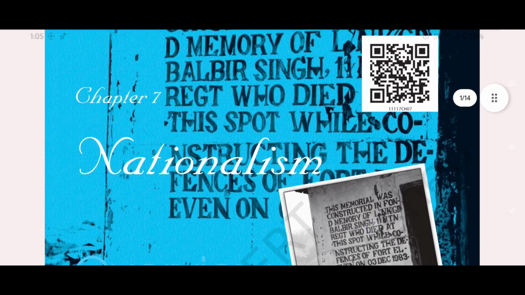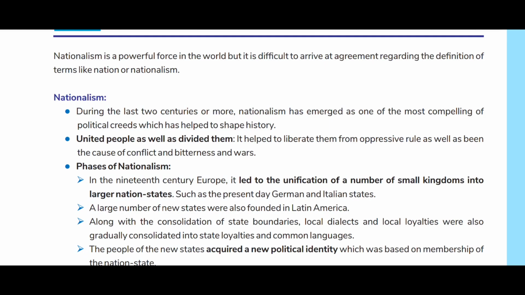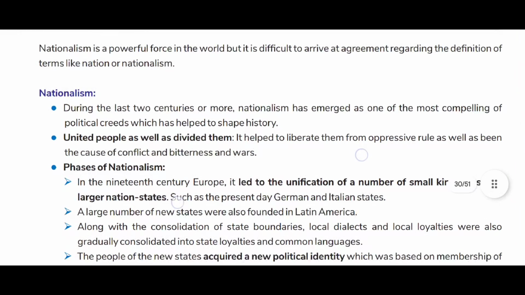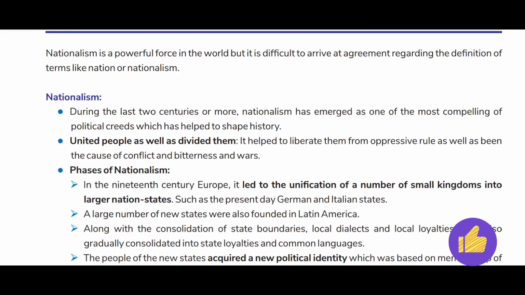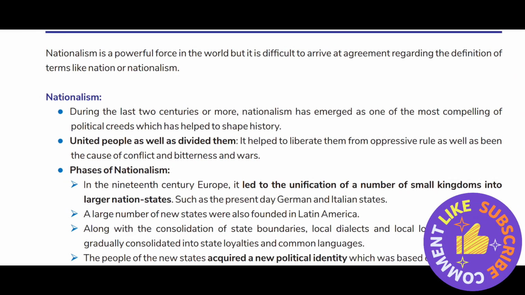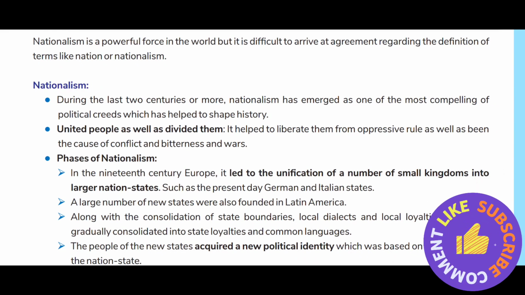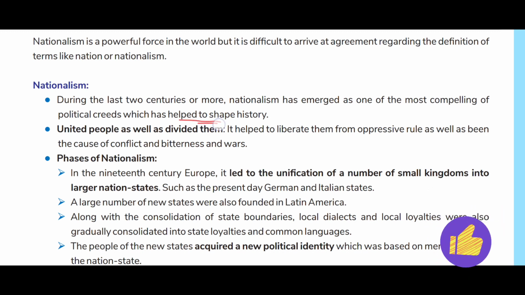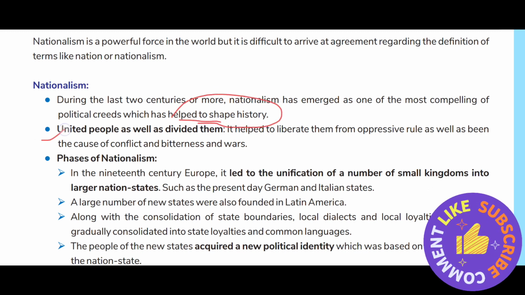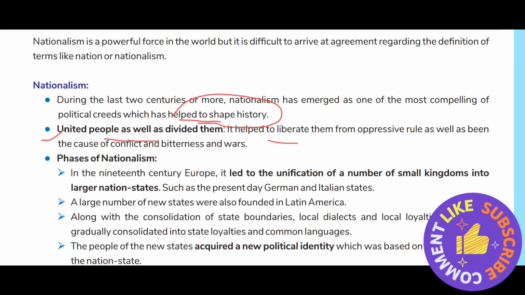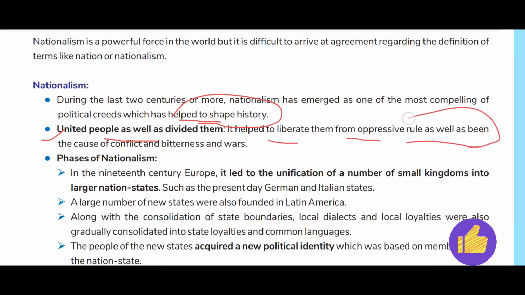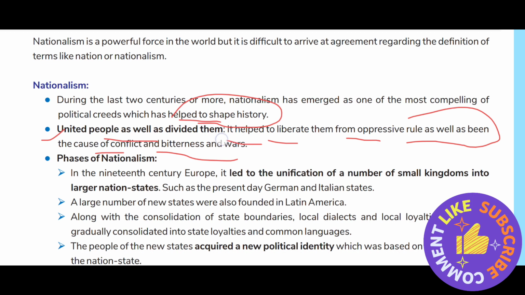Nationalism. Nationalism is a powerful force in the world, but it is difficult to arrive at agreement regarding the definition of terms like nation or nationalism. During the last 2 centuries or more, nationalism has emerged as one of the most compelling of political creeds, which has helped to shape history. It united people as well as divided them. It helped to liberate them from oppressive rules, as well as being the cause of conflict, bitterness and wars.